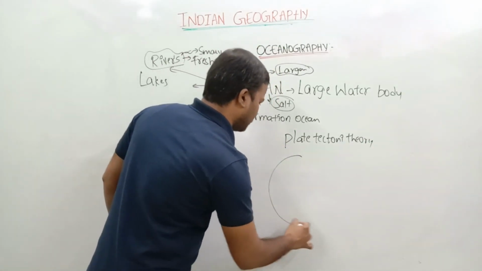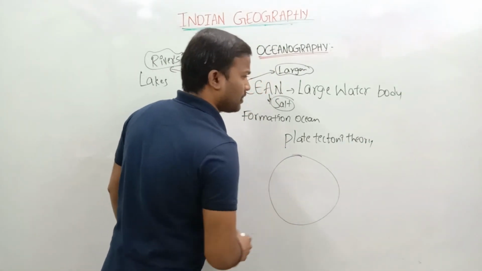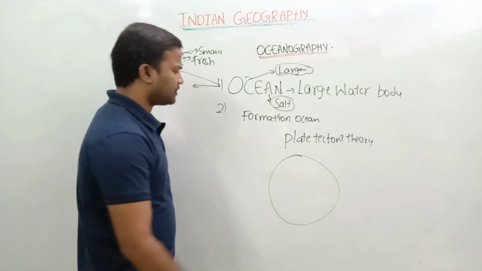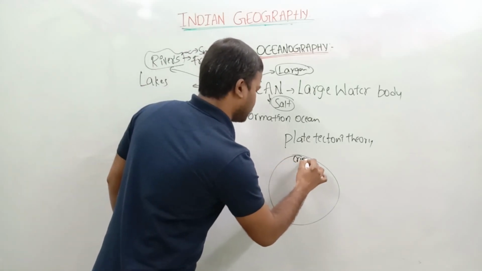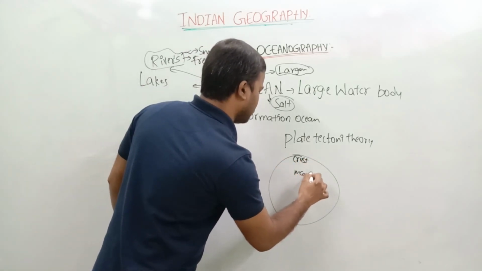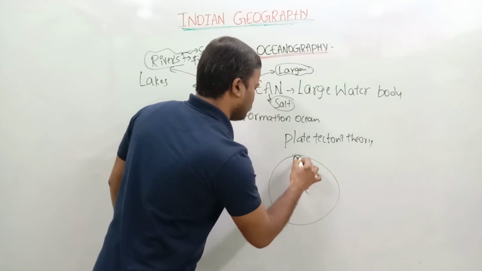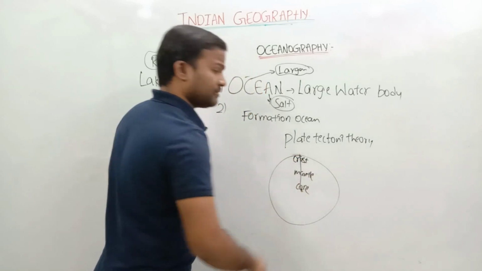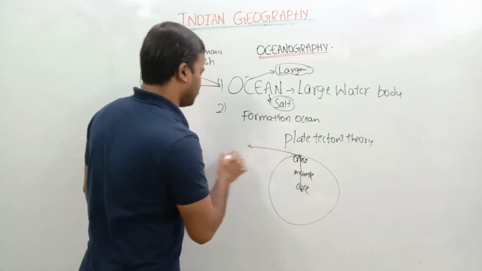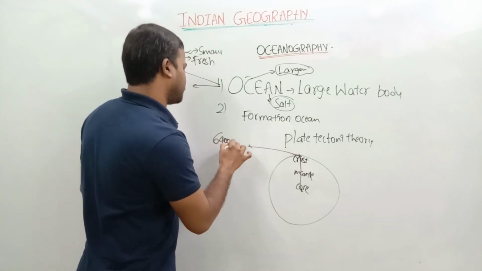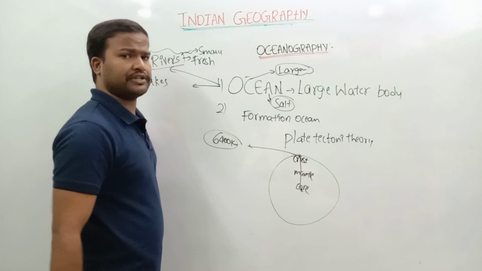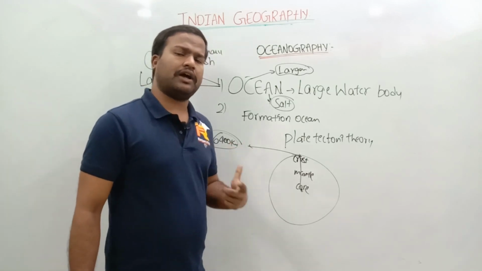Already we know that the Earth has three layers. What are they? Crust, mantle, and core. What is the radius of the Earth? 6,400 kilometers is the radius of the Earth.